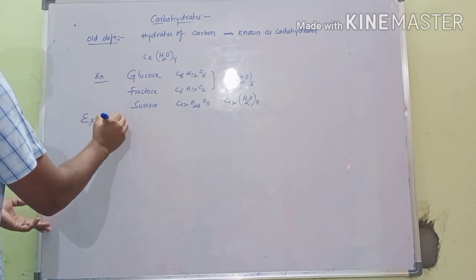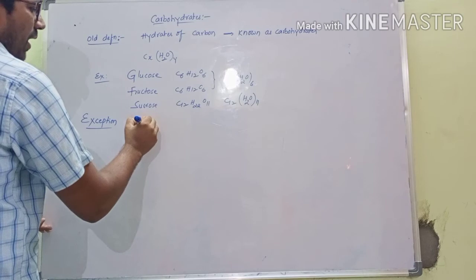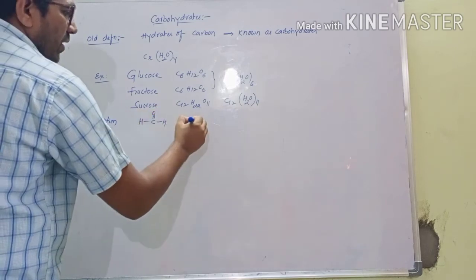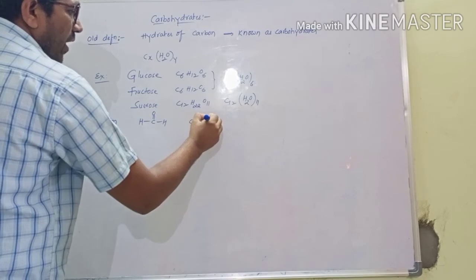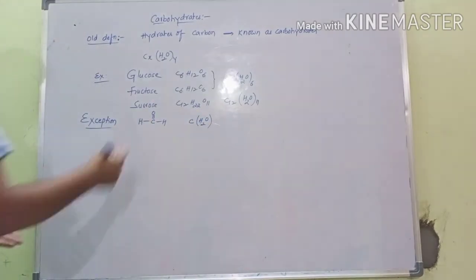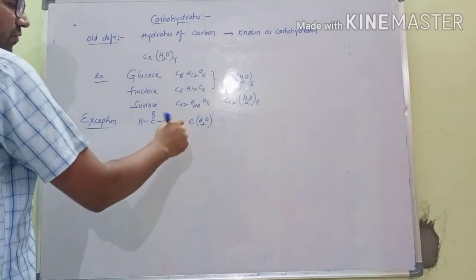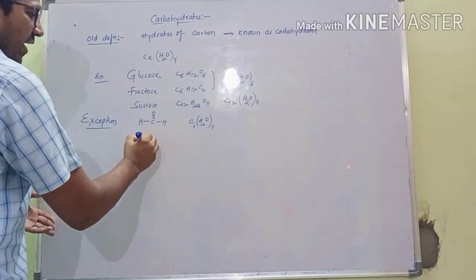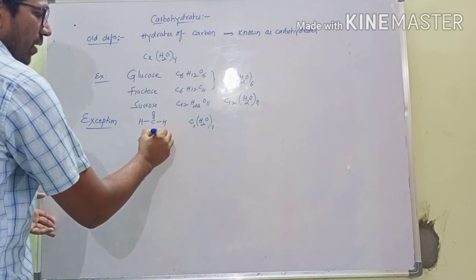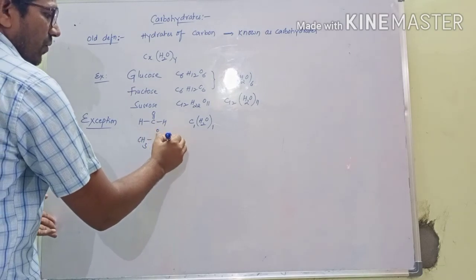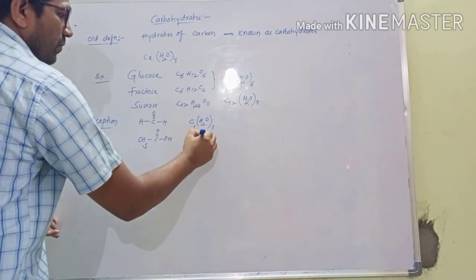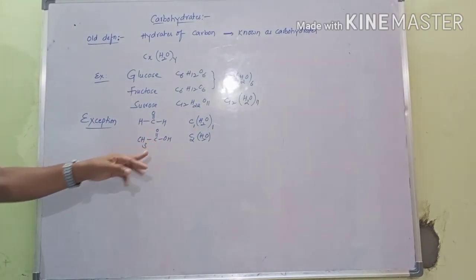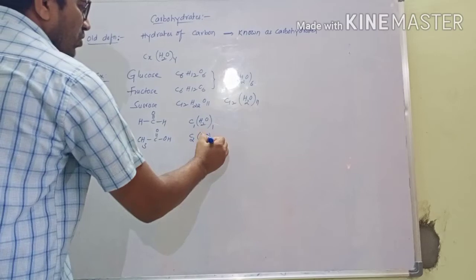See the exceptions. Formaldehyde, HC double bond O H: 1 carbon, 1 water molecule. Next, acetic acid, CH3 C double bond O OH: 2 carbons, and H2O 2 times.